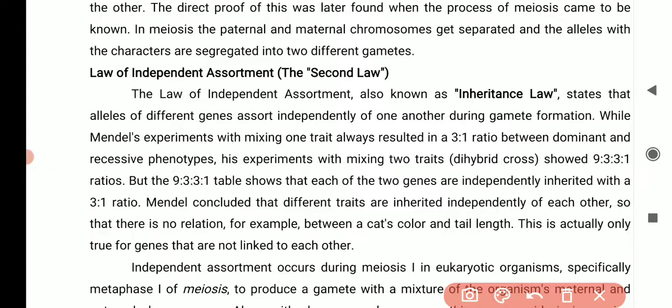Even though he mixed one trait, a white flower and a purple flower, he always got the same 3:1 ratio between the dominant and the recessive. So whether you took a female who was white or a male who is purple, it makes no difference, because they will segregate and assort independently.